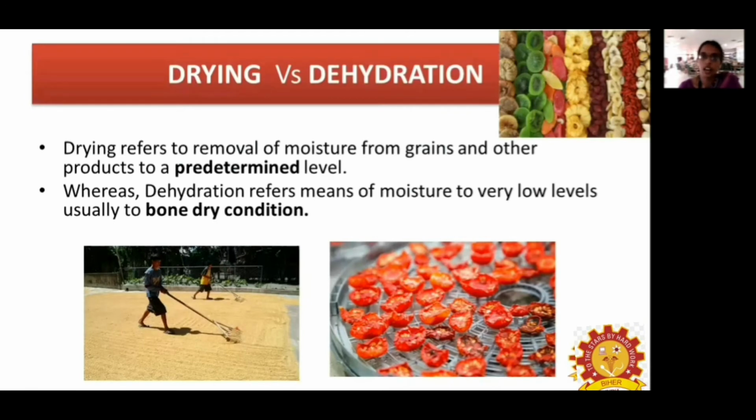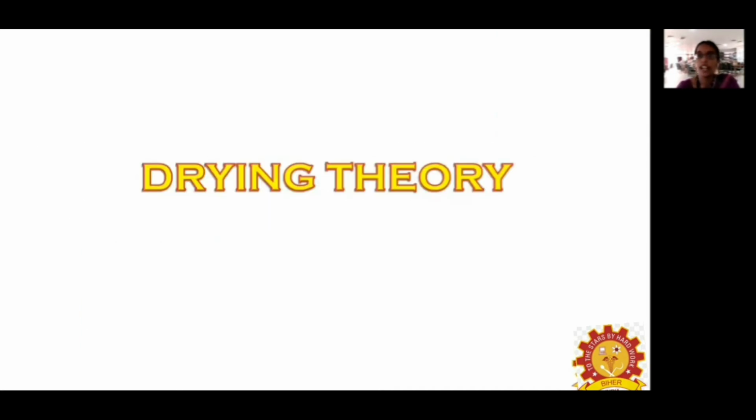The second thing is drying and dehydration. There is a difference between drying and dehydration. Drying means removal of moisture content or water from the product to a predetermined level. Dehydration means removing as much as we can from the material, to a very low level, until bone drying. Usually this is represented as a bone dry condition. This is known as dehydration.